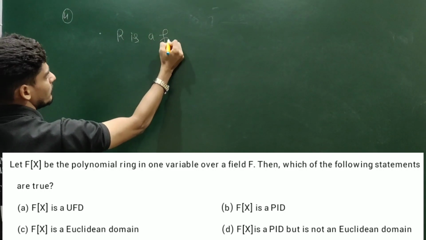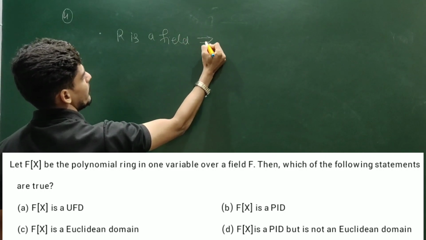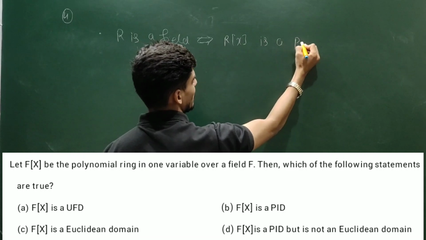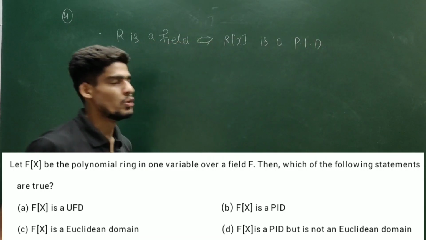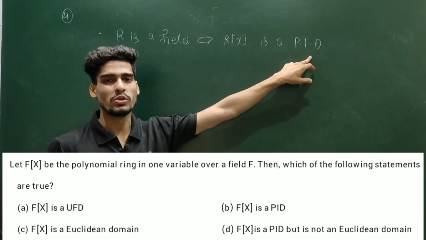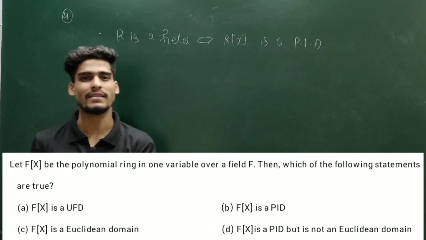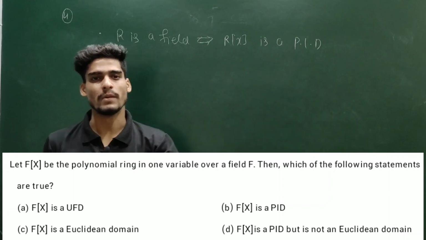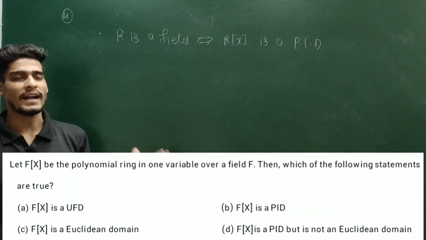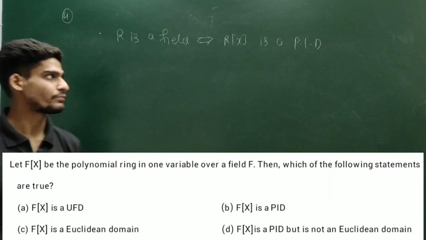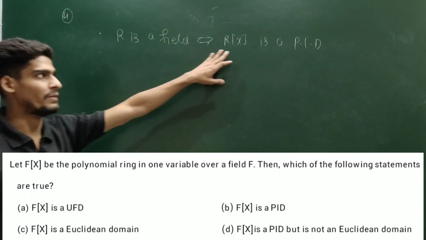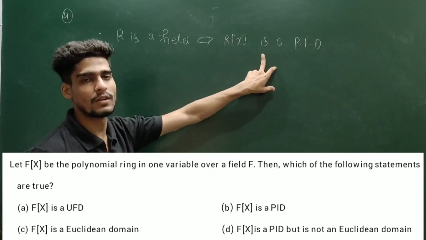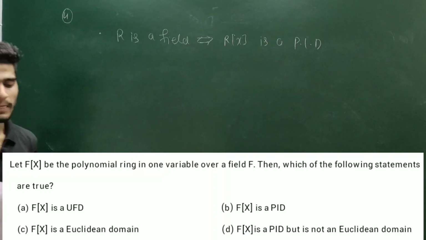R is a field if and only if R[x] is a principal ideal domain, that is, an integral domain whose every ideal is generated by some single element. Or you can say an integral domain whose every ideal is a principal ideal, and a principal ideal means an ideal which is generated by some single element. This result I have proved in my theory lecture, so you can watch there. If R is a field if and only if R[x] is a PID, I will use this statement.